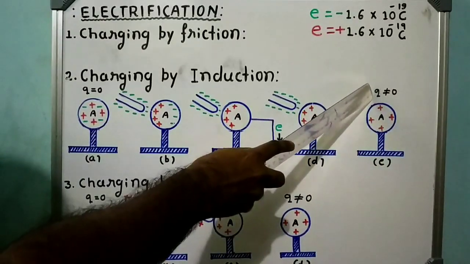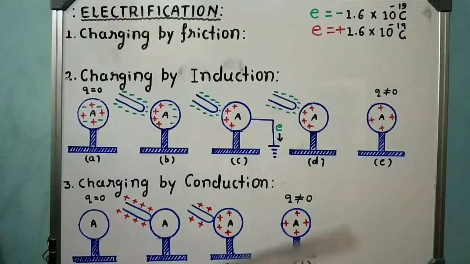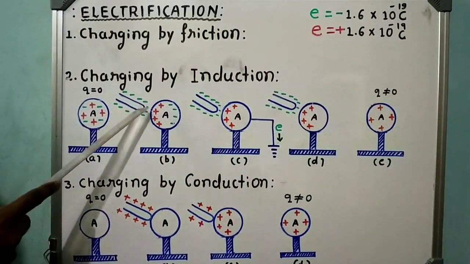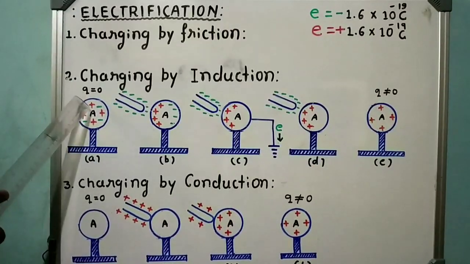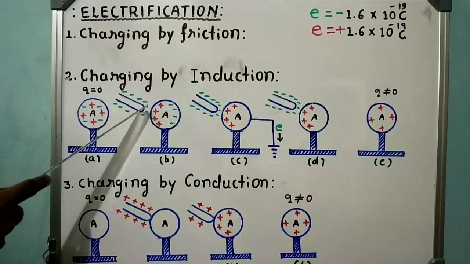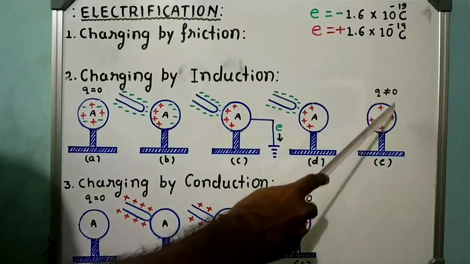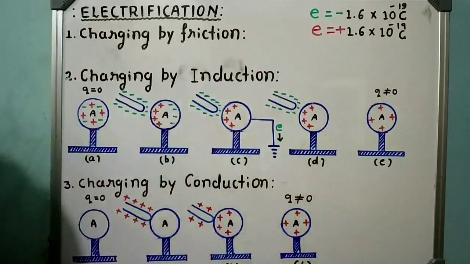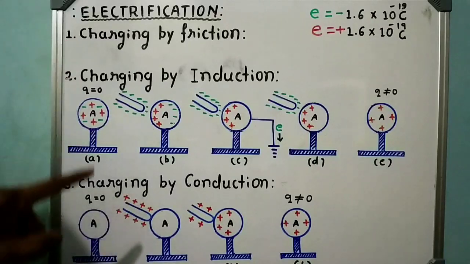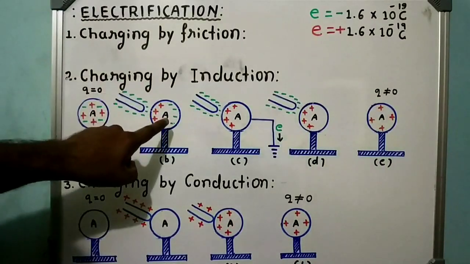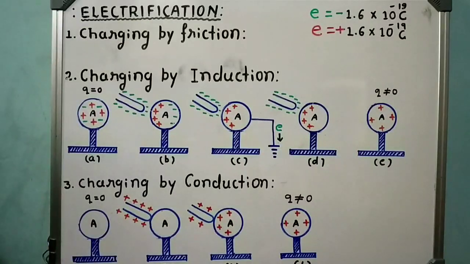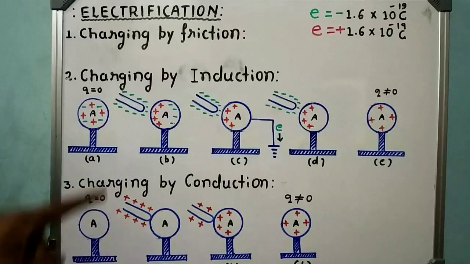Here the charge is not equal to 0. But before bringing the negatively charged rod, what is the charge on conductor A? 0. But after bringing the negatively charged rod, what is the charge on conductor A? Not equal to 0. In this way, just by bringing the charged body close to the neutral body, we can charge the neutral body also. This method of charging is called what?